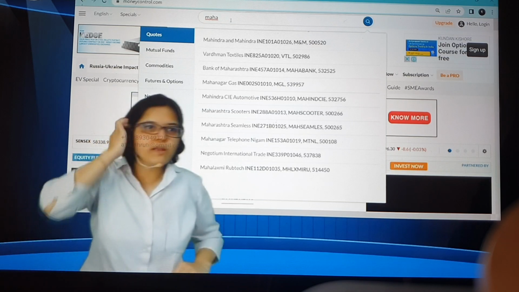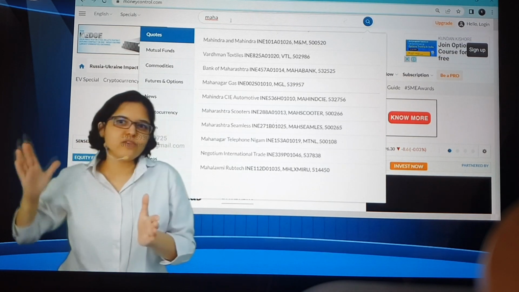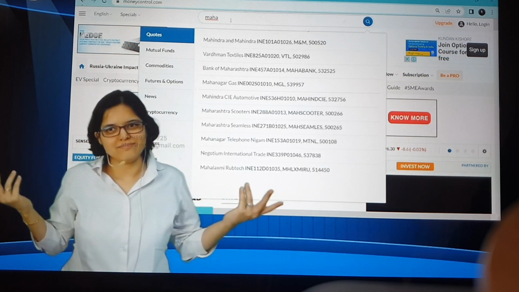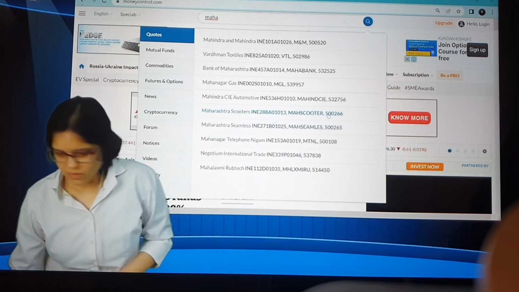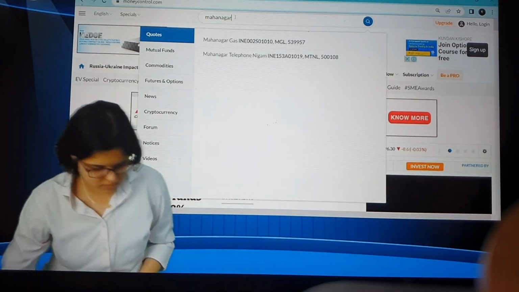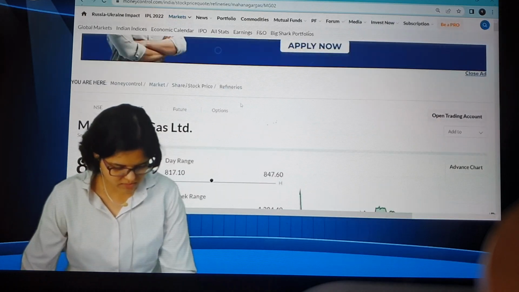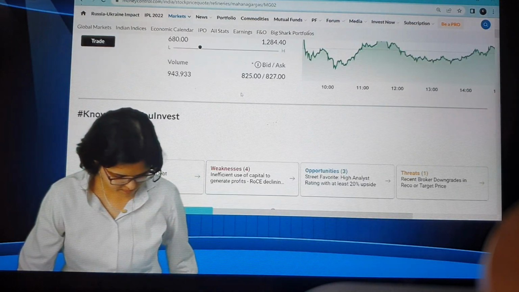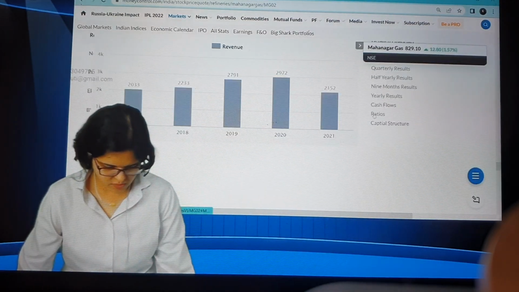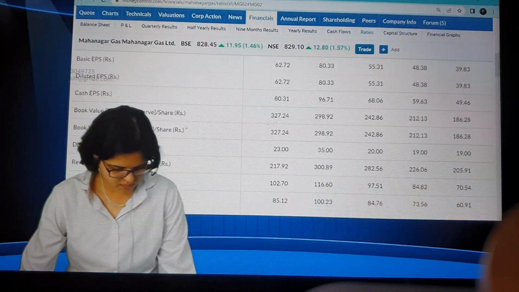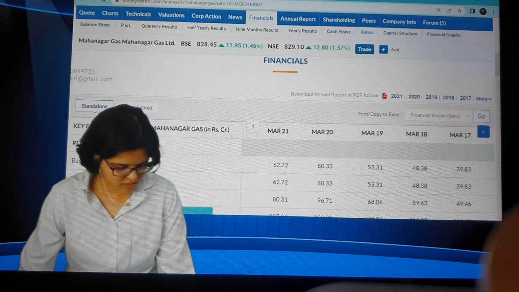Possible, na? See, because if you can visualize that if price is taken for 31st March versus price is taken for today, it will create a big difference. Okay. So Mahanagar, yes. And now you tell me where do I go? I go to financials, then to ratios. Okay, exactly. First you go to consolidated.